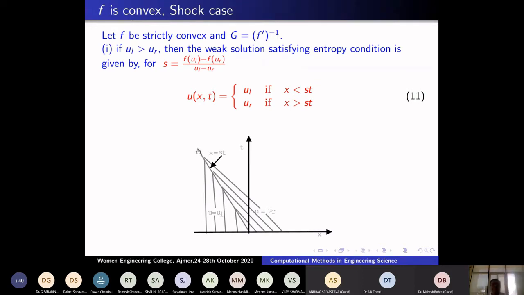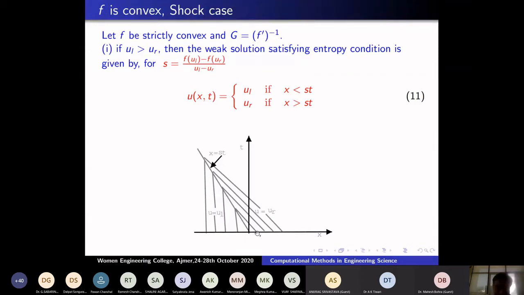The slope of this line, dx/dt, is nothing but s. Here the solution is constant along the characteristic lines, so dx/dt equals f'(u_l). If I take the inverse, it becomes 1 over f'(u_l). Therefore, the slope of this line is less than the slope of this line, so the waves will come here and merge.